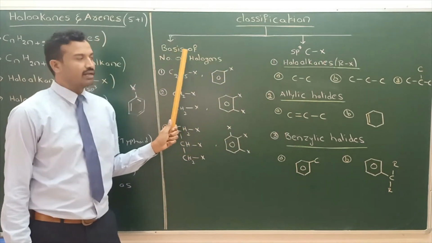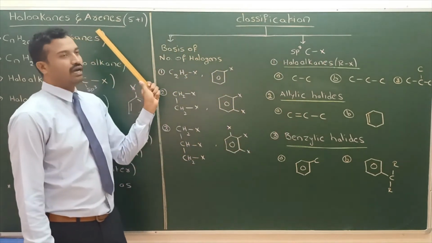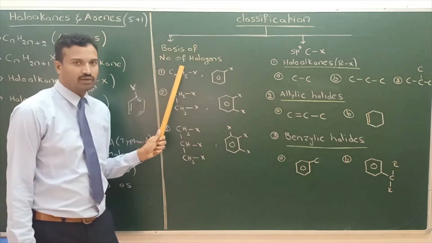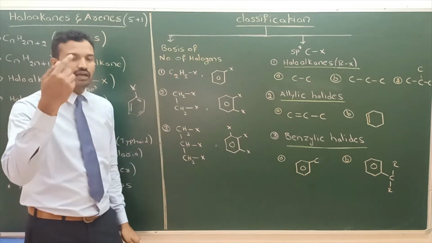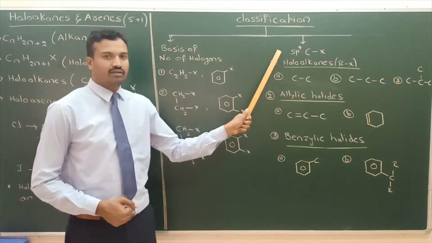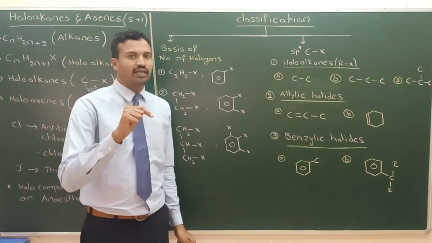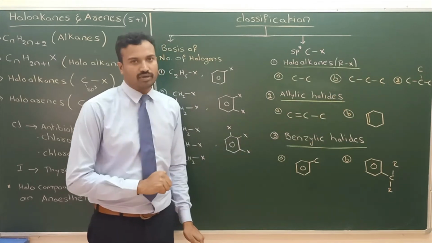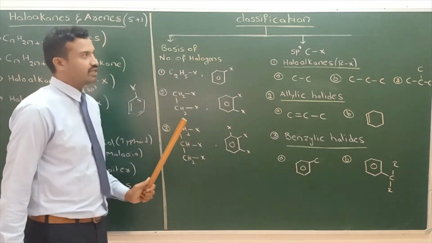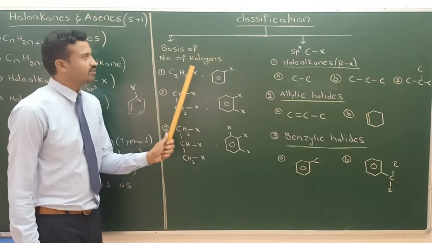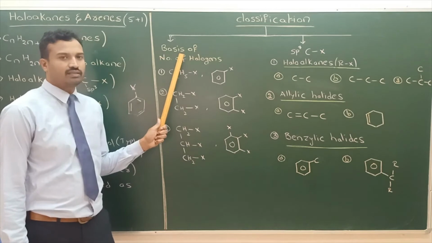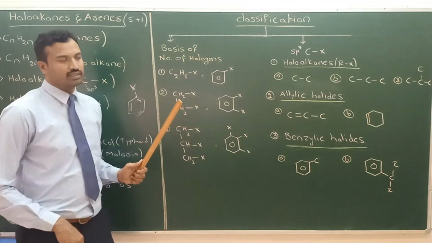Now, three types of classification. Haloalkanes and haloarenes are classified into three types. First one, based on the number of halogens in that particular compound, how many halogens are there. Second one, halogen is bonded to sp3 carbon. Third one, halogen is bonded to sp2 carbon. These are important classifications under haloalkane and haloarene. First, we will see the number of halogens classification.